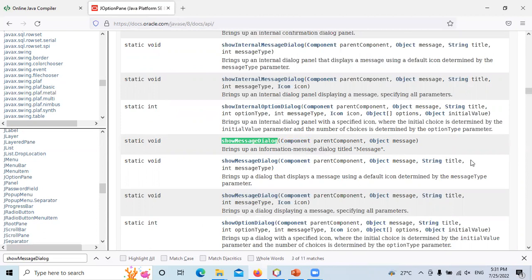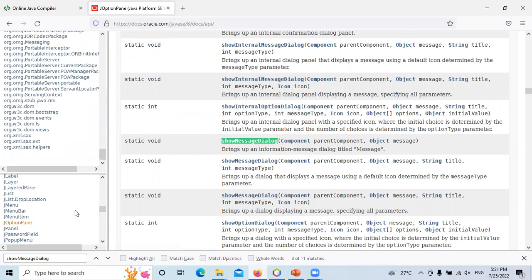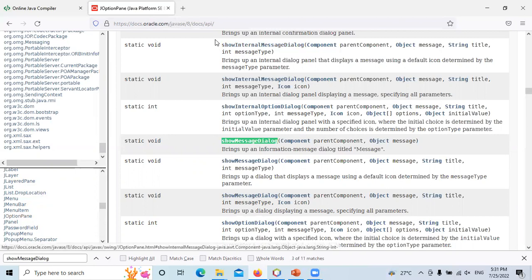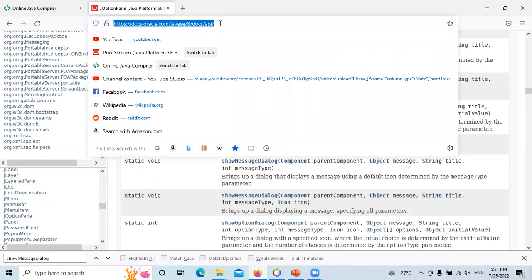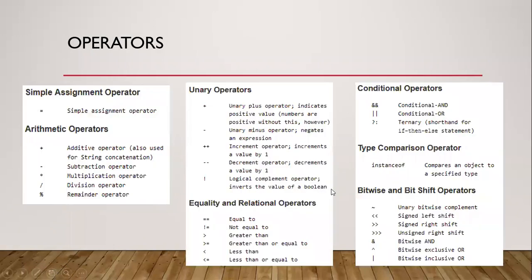Actually no programmer remembers all these packages, or the members of these packages, or the methods and how to use those members and classes. Remembering the documentation link and knowing how to use it is the key to using these methods.